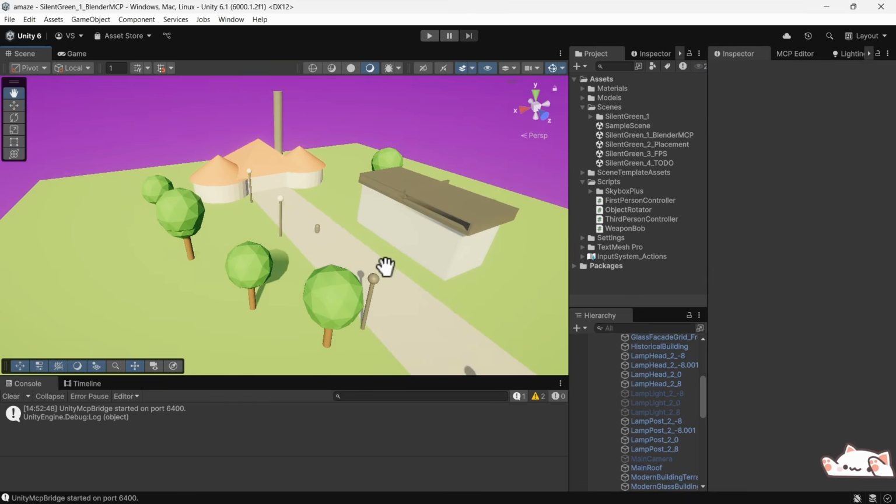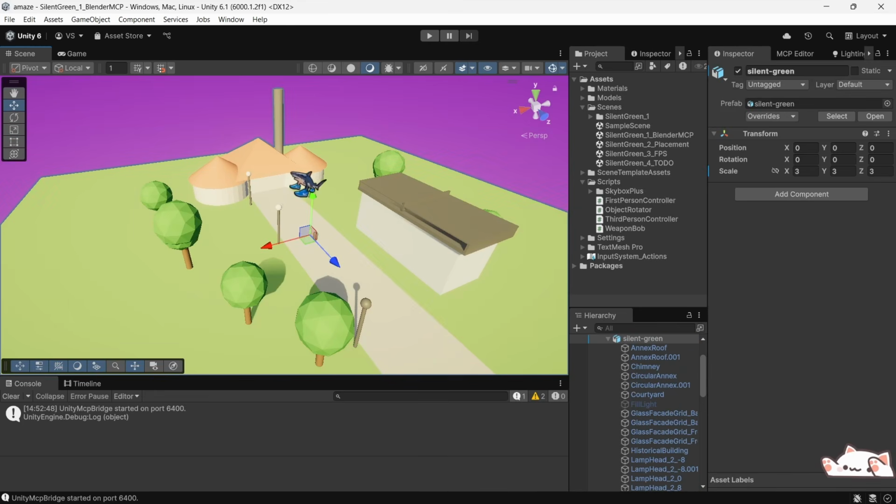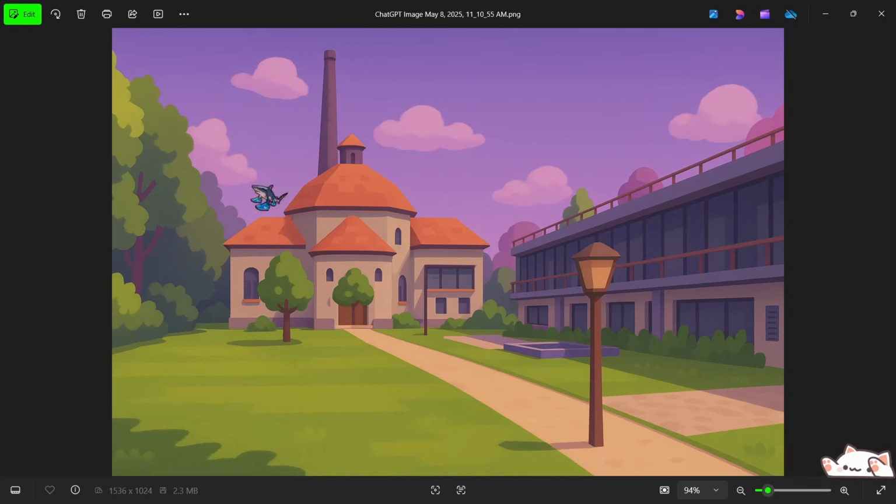But this is just the beginning. This is basically a placement reference for our game. What we're going to do now is go through all these different objects, trees and the lawn and the path and the glass house, and we're going to replace them with more detailed versions. How do we do that? Let's go back to our reference image.